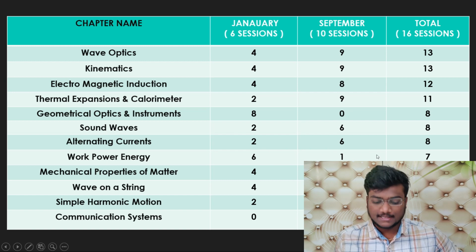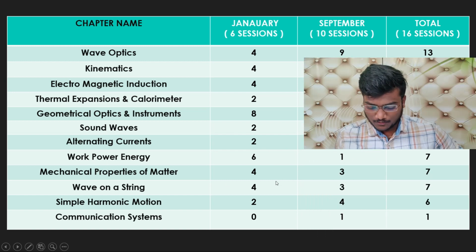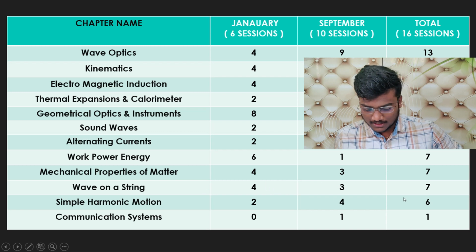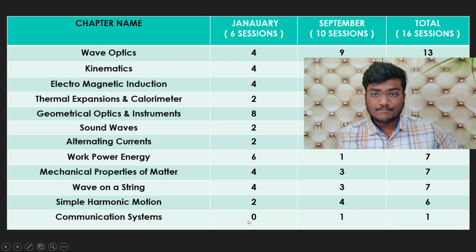Work, power, energy: 6, 1, 7. Mechanical properties of matter: 4, 3, 7. Waves on a string: 4, 3, 7. Simple harmonic motion: 2, 4 and 6. Communication systems: 0 and 1.